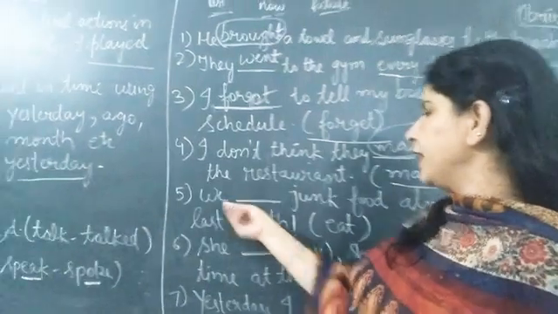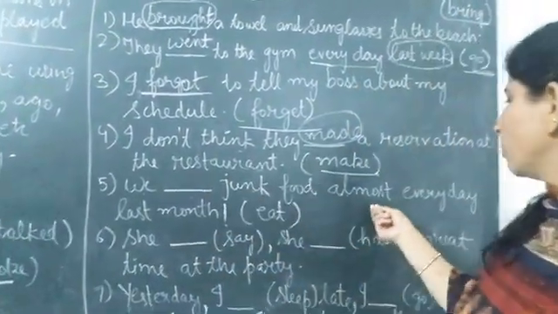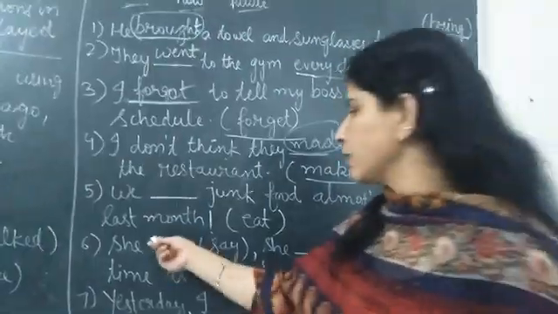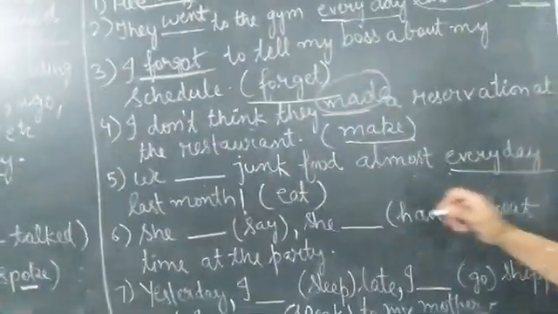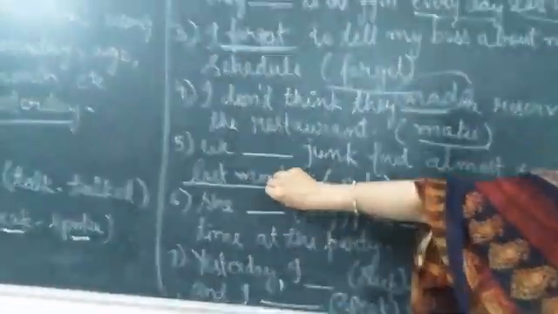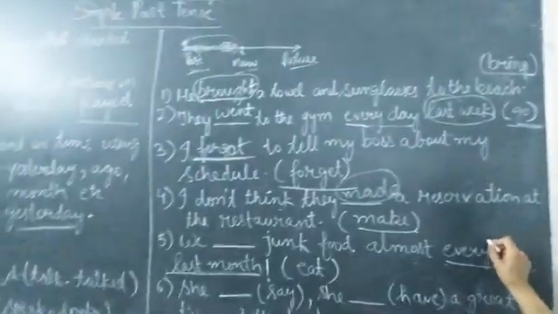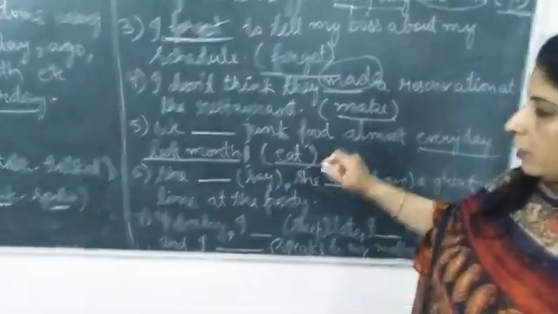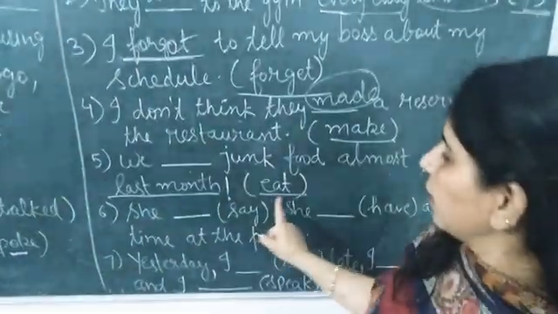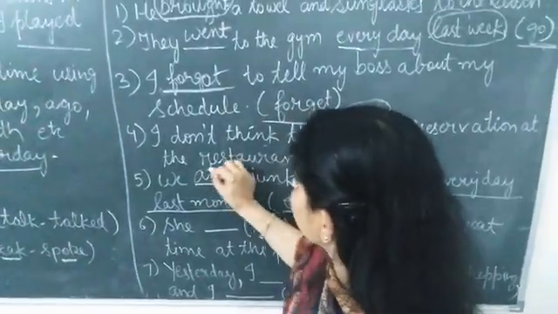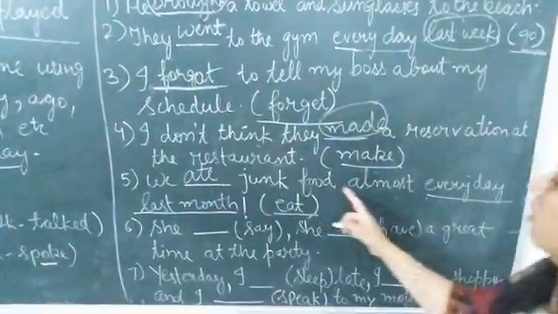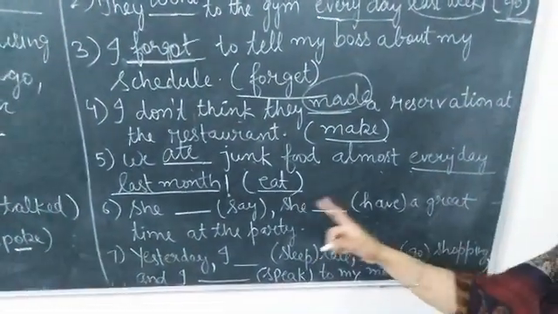Then we dash junk food almost every day last month. So here again repeated action, every day, but we also need to check this part. It indicates this action took place in the past time. So how we will express it? With the past tense. Second form of verb for eat would be ate. We need to use this verb here. We ate junk food almost every day last month.